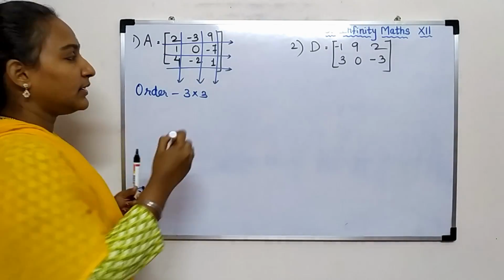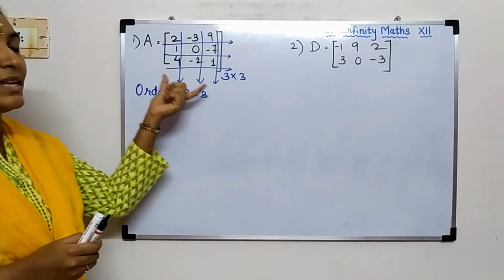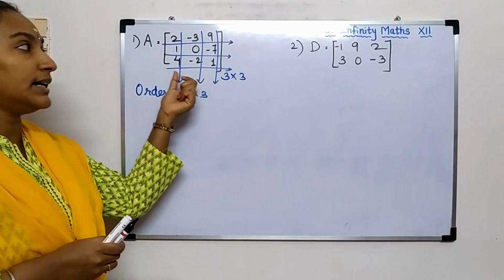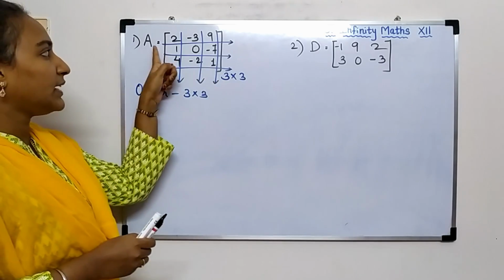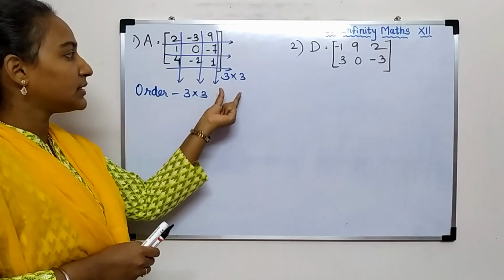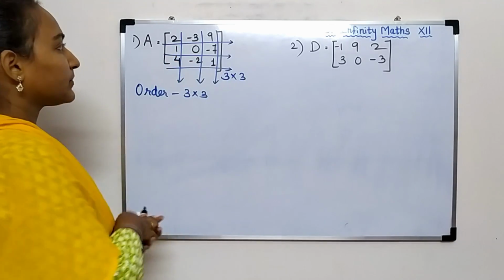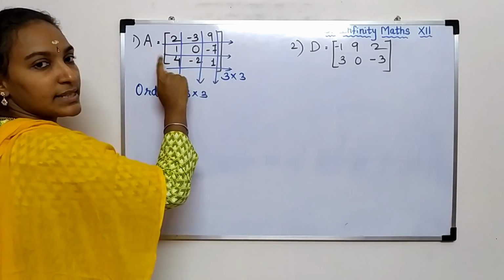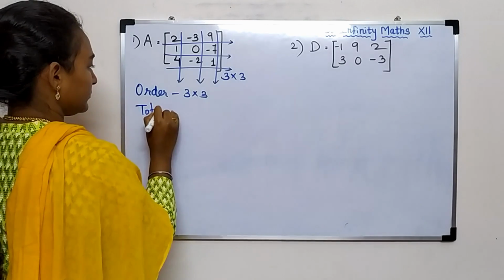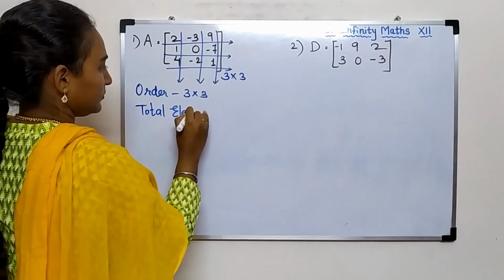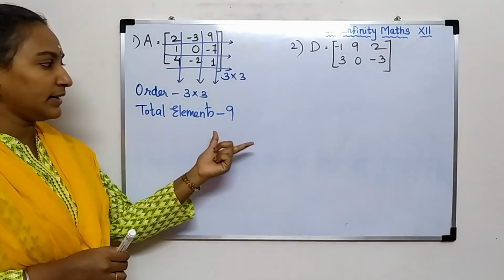Generally, the order is written at the right hand side corner of the matrix. By seeing this, you can easily understand that the order of the matrix A is 3 by 3. That is, we have 3 rows and 3 columns. 3 into 3 is 9. So we have 9 elements in total: 1, 2, 3, 4, 5, 6, 7, 8, 9. Okay, so this is our order, and the total elements are 9.